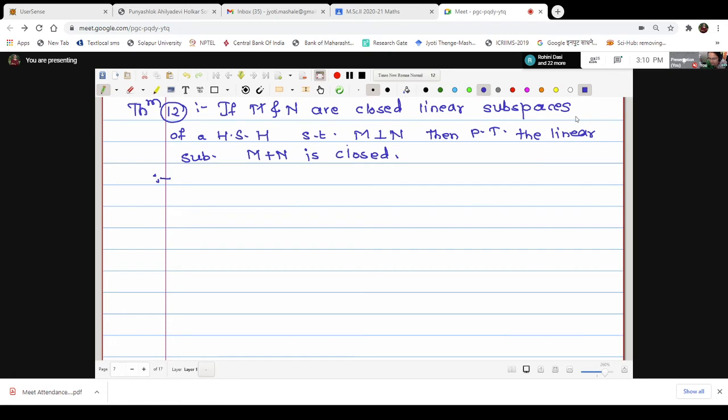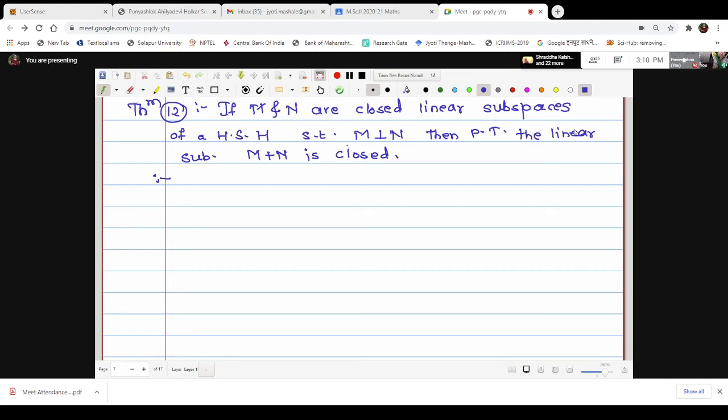Our aim is to show that if M is orthogonal to N, then the linear subspace M plus N is closed. Before that, we have seen a consequence that if M is orthogonal to N, then the intersection is 0.